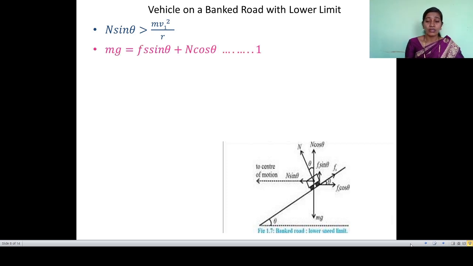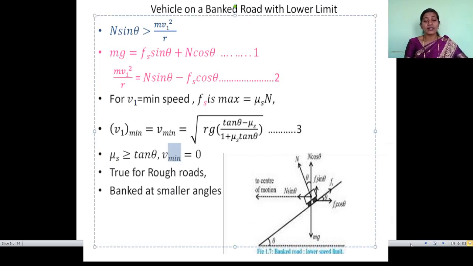Now we know the forces. By those forces, we can write the equations. mg is single in downward direction, but n cos theta and fs sin theta are in vertical upward direction. They are balancing mg. So we write the first equation. Second, n sin theta is toward the center of motion.